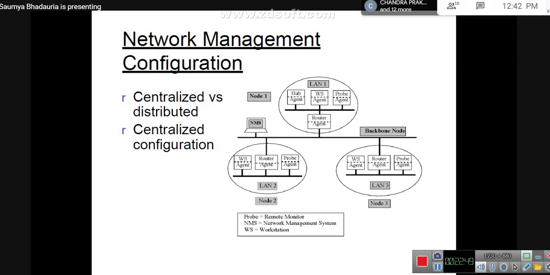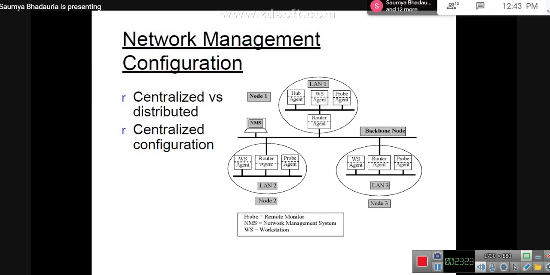There are not many NMS, so the collection of data is easy from one NMS rather than distributed. Instead of saying data recovery, you can say that it would be much more synchronized. You do not have to communicate with multiple NMS to find out whether the status is correct or not. So the synchronization is much easier in case of a centralized configuration.